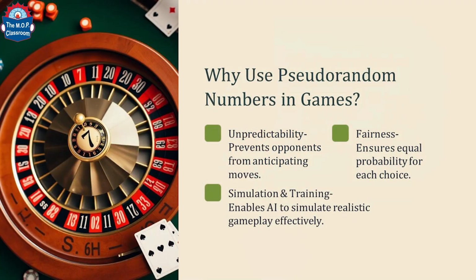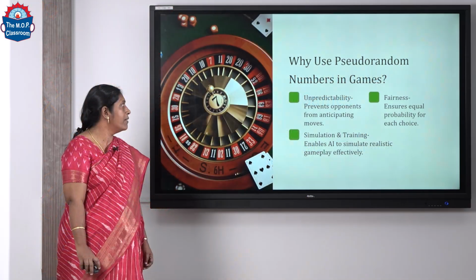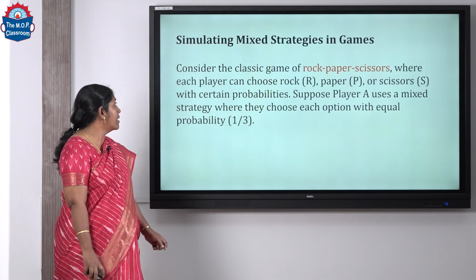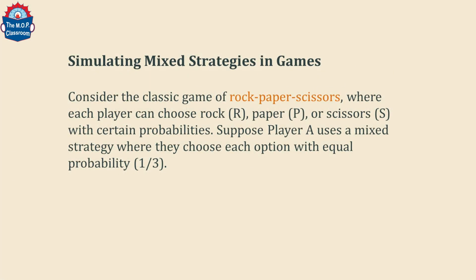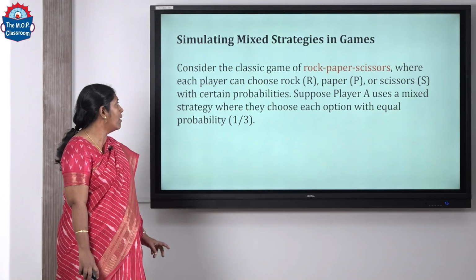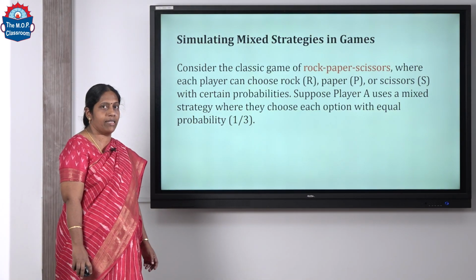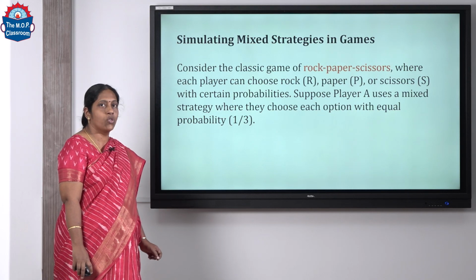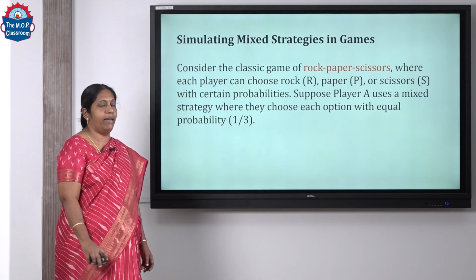Pseudo-random numbers are widely used in games because of their unpredictability, fairness, and in simulation and training. Now consider the classic game of rock, paper and scissors, where each player can choose either rock, paper or scissors with certain probabilities. Suppose a player A uses a mixed strategy where he can choose each option with equal probabilities.